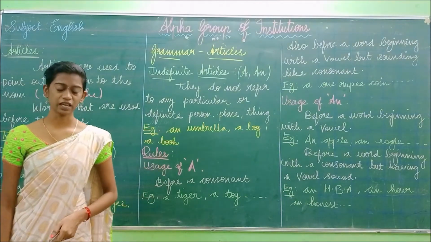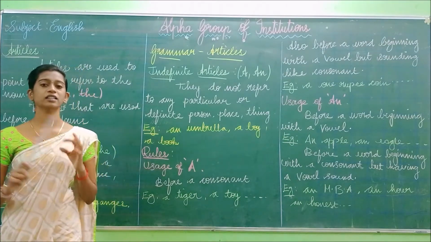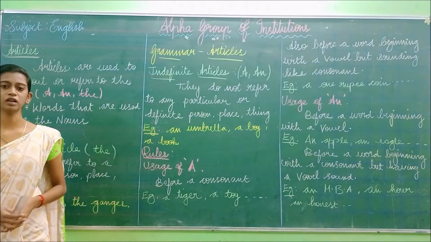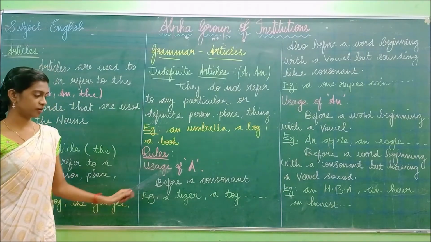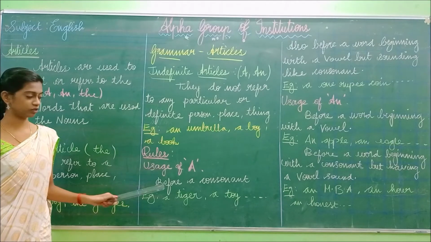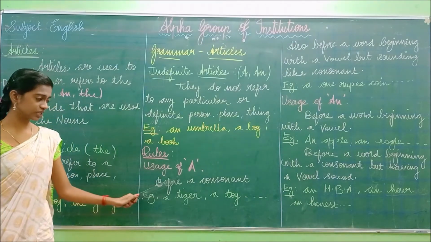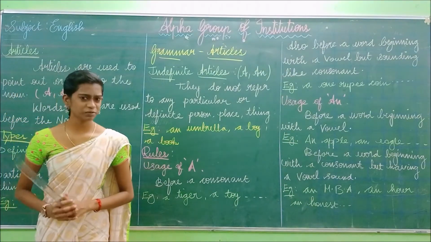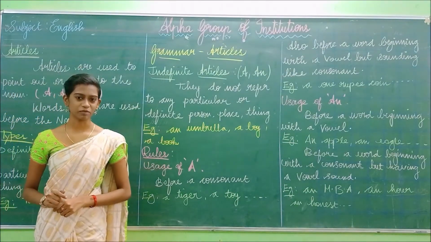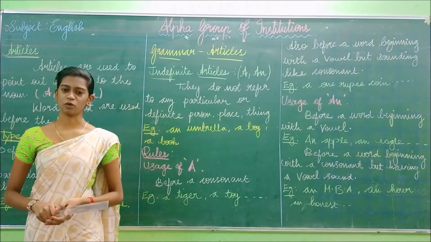Now let us see where to use a and the. Okay. So there are some rules to be followed. Let us see them. So usage of a. First of all, we are going to say about the usage of a. Before a consonant. So this a is used only before the consonants. So what is meant by consonant? Consonant means except the vowels, the remaining letters are known as consonants.